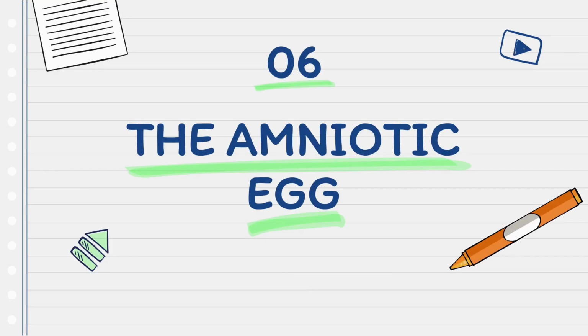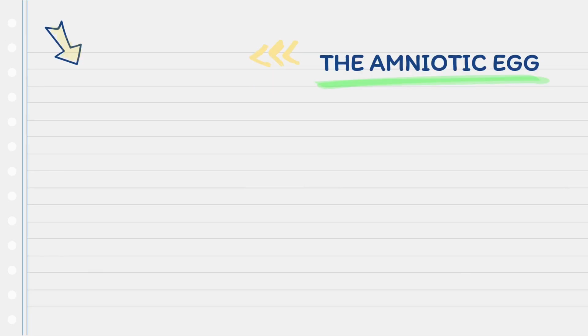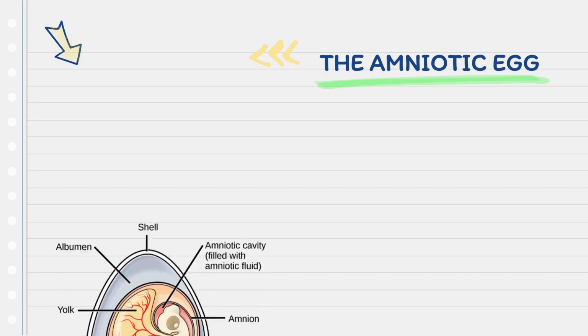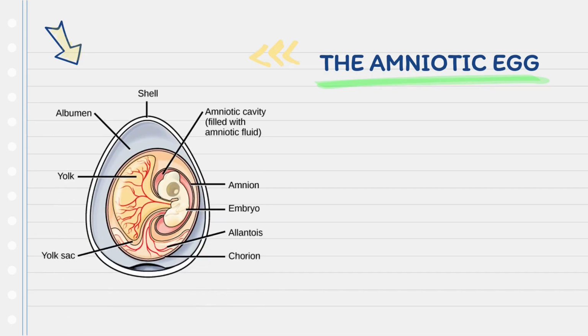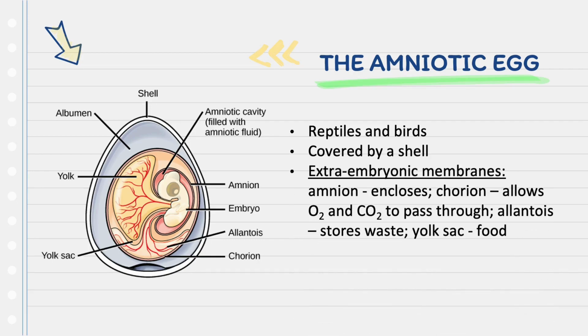The last thing that I want to speak about is the amniotic egg. Here is a diagram that I've provided that shows you the inside of the amniotic egg. It is a characteristic of reptiles and birds. It is also covered by a shell.